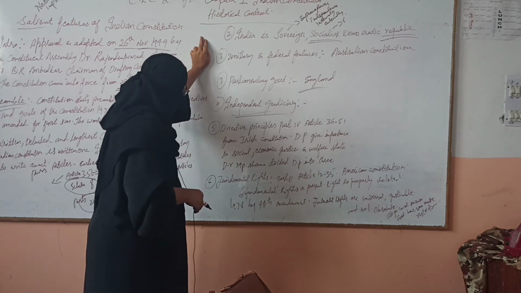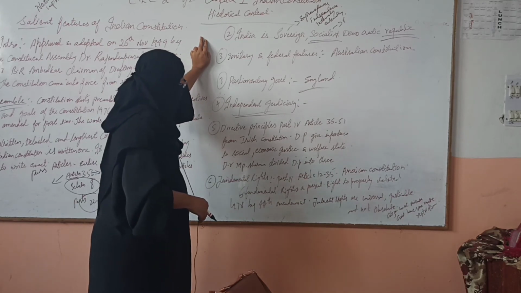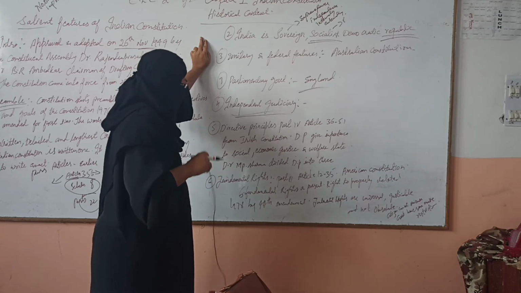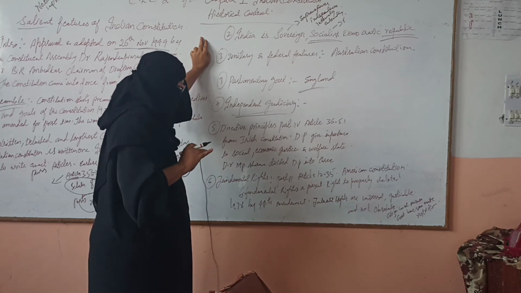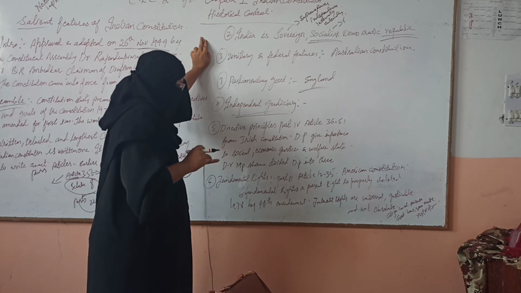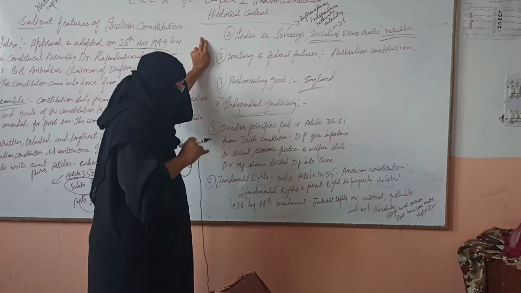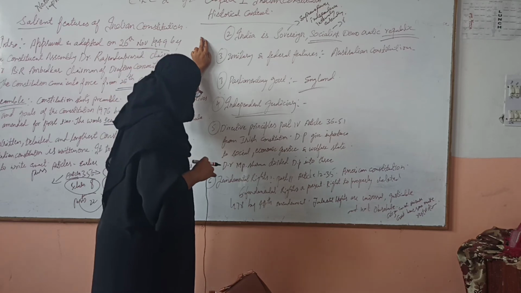Okay, now talk about fundamental rights. Fundamental rights are incorporated in the Indian Constitution in Part 3, Articles 12 to 35. And this idea of fundamental rights is taken from the American Constitution.